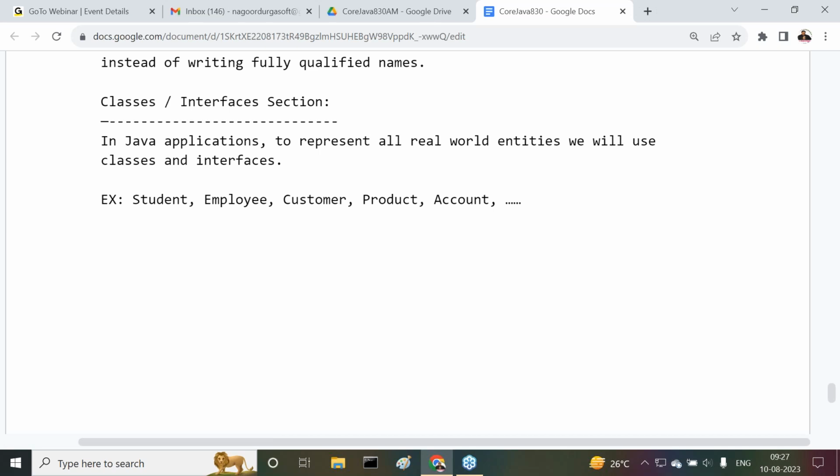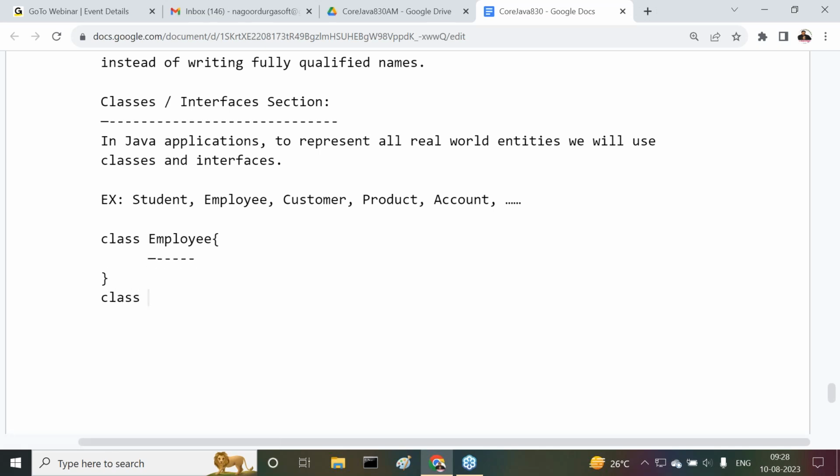So many things are available. Got it or not? Fine. Student, employee, customer, product, account. All these things are entities. To represent these entities, we are going to use classes and interfaces. Simple. How are we going to provide the classes now? By using the class keyword. So class employee, and there we are going to write some content.